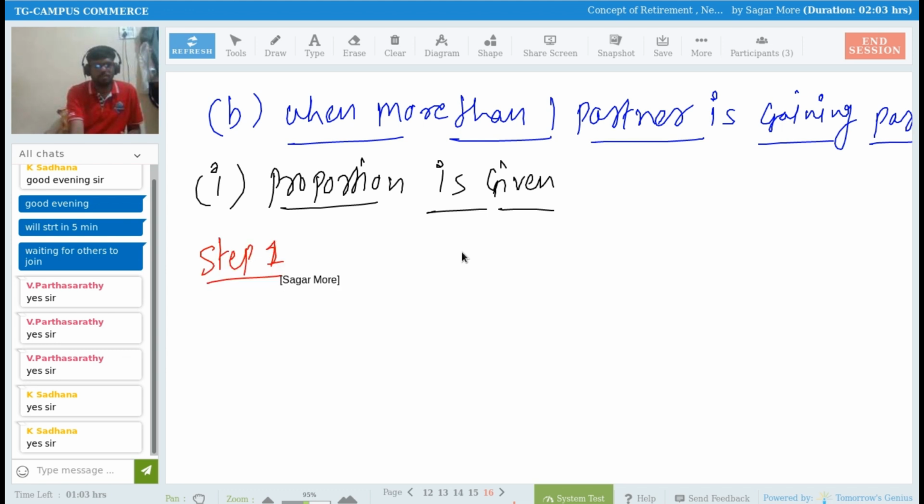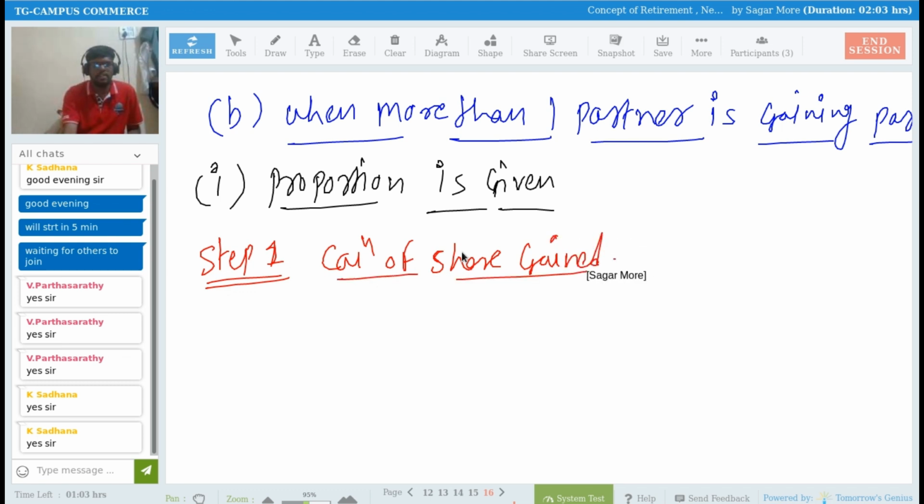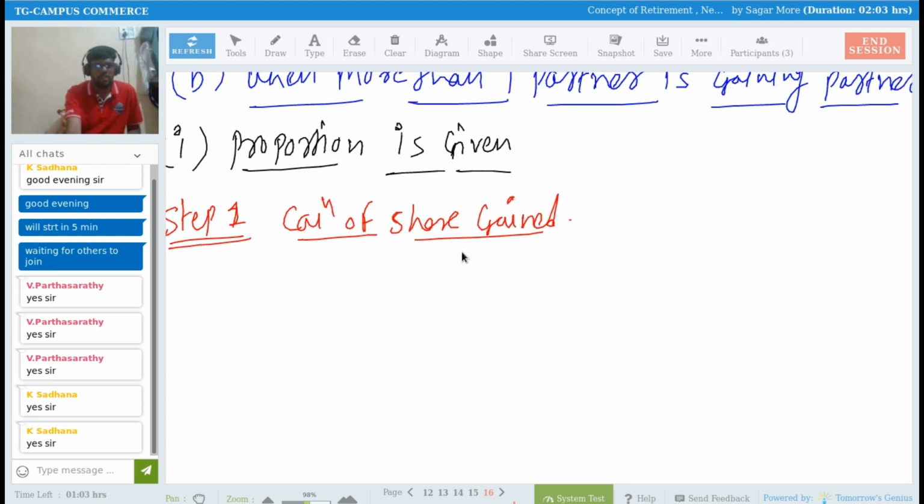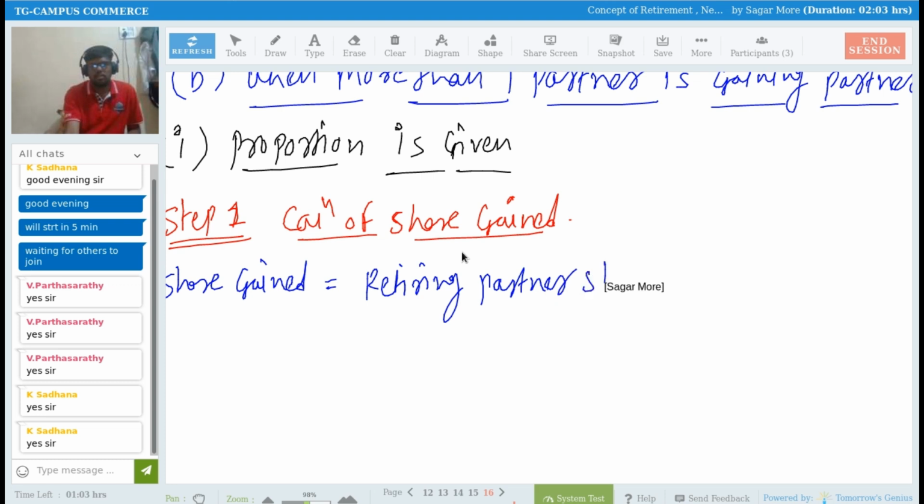Step number 1, calculation of share gain. For this, we have to use one formula: share gain is equal to retiring partner share into proportion, multiplied by the proportion which is given in the question.